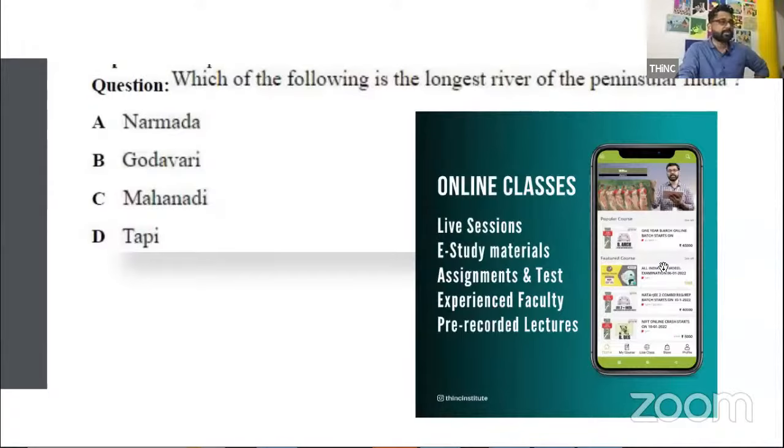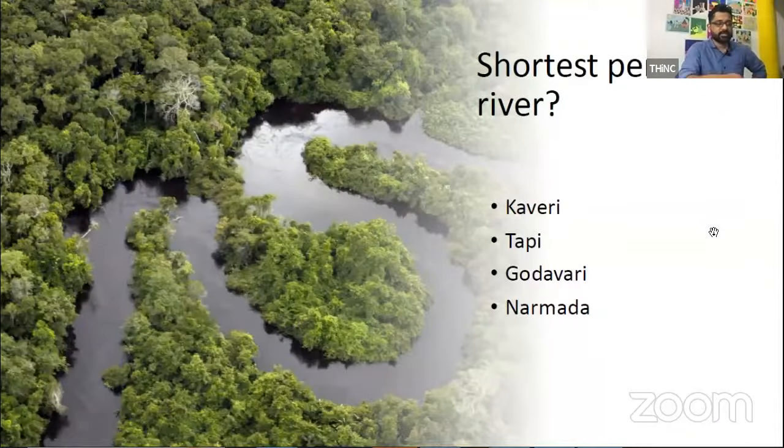Okay, next question: which of the following is the longest river of peninsular India? Which is the longest river in this? There are four options: Narmada, Godavari, Mahanadi, and Tapi. So you should at least study seven important rivers, the seven basic important rivers of India: Ganga, Yamuna, Brahmaputra, Indus, Godavari, Kaveri, and so on. Nope, it is not Narmada. It is actually